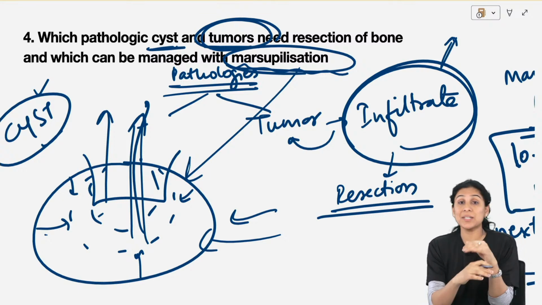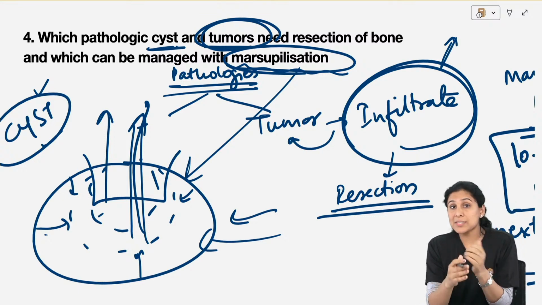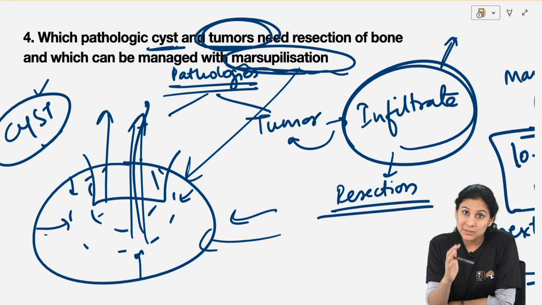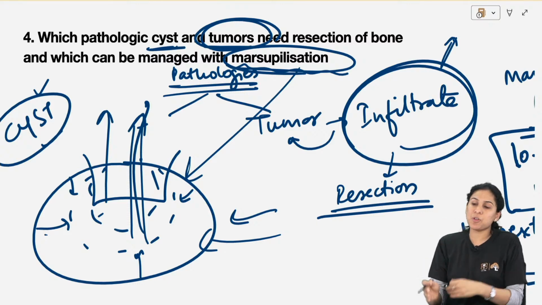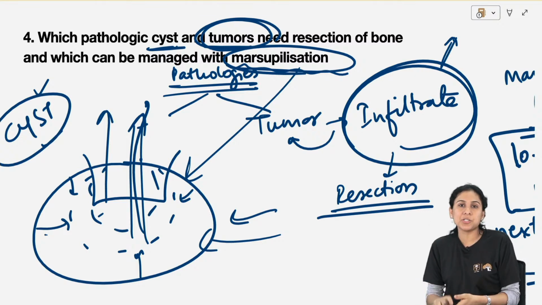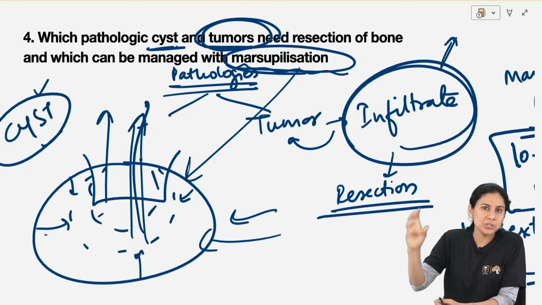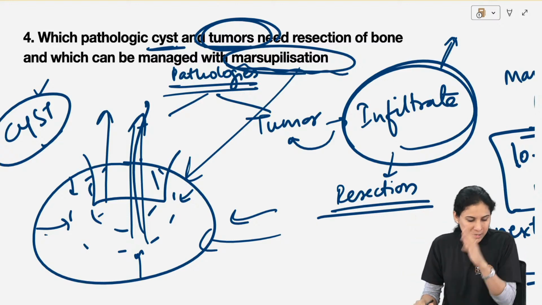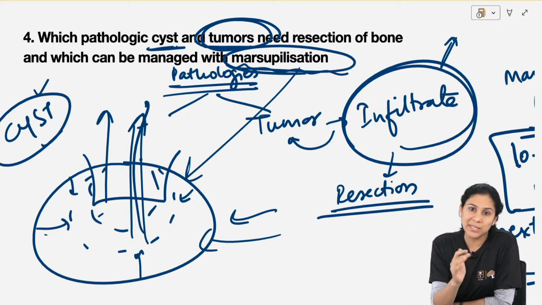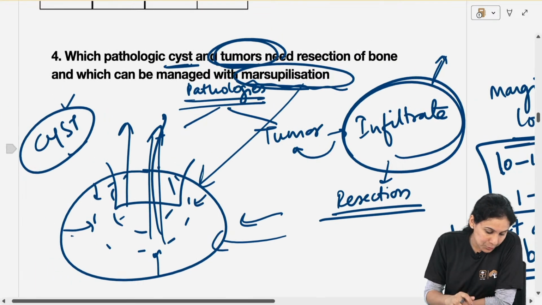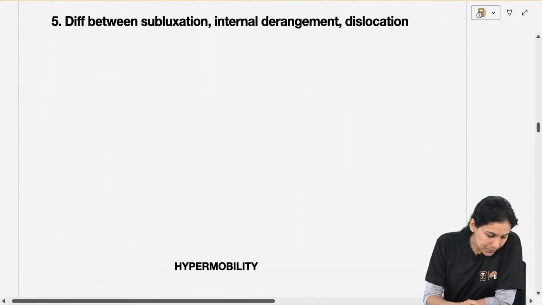If you want to know the different types of resection, we have discussed the Gold Upton Marks terminologies for the different types of en bloc resection, segmental resection, continuity defects, discontinuity defects, disarticulation defects. Everything is there in the videos. Please go back and understand those very nicely. Okay, so that was the other doubt which I got.